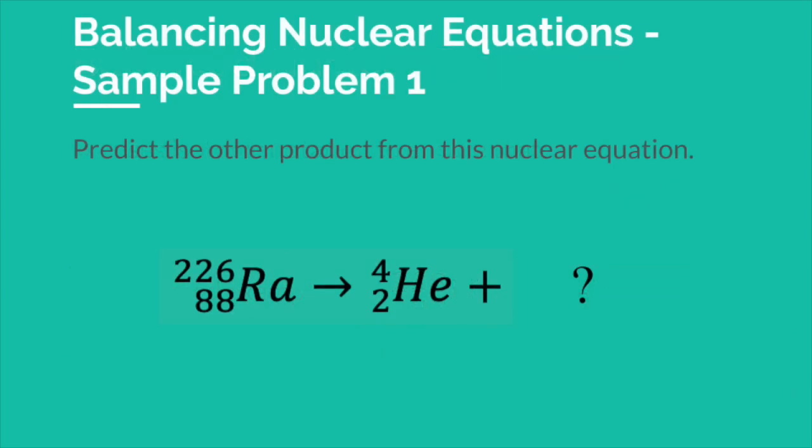Here is the beginnings of a nuclear equation that we're going to balance. It looks like we have radium-226 undergoing an alpha decay. What is the other product from this nuclear reaction? To do that, you'll need a periodic table handy to look up atomic numbers and symbols. So, what's the product going to be? I'll give you a moment and then we'll go over it together. Pause the video if you need more than 10 seconds.